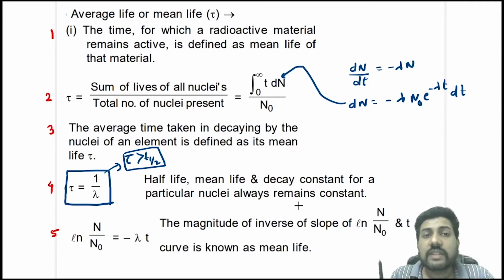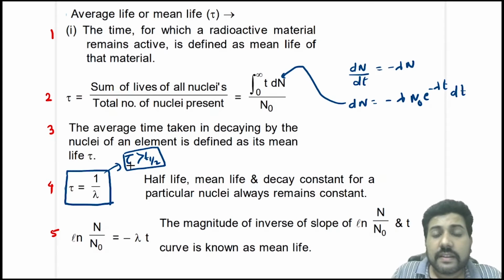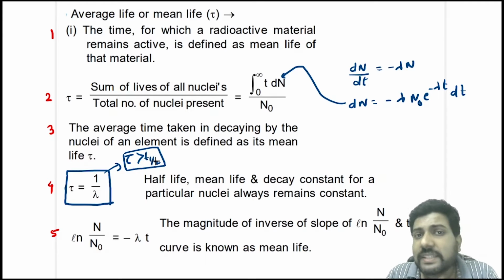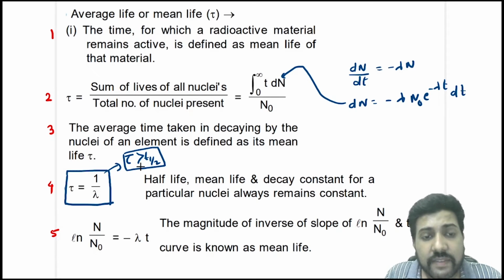It depends only on the type of nucleus. Nucleus fixed, that means half-life fixed, mean life fixed, and the decay constant is also fixed. So half-life is less than the mean life. This is very important because half-life is 0.693 by lambda and the mean life is 1 by lambda. So the mean life is more than the half-life.